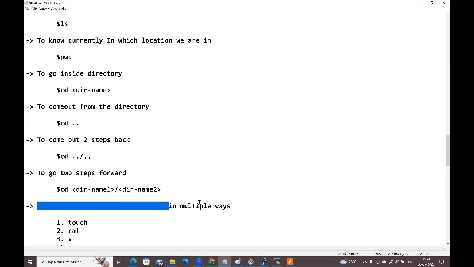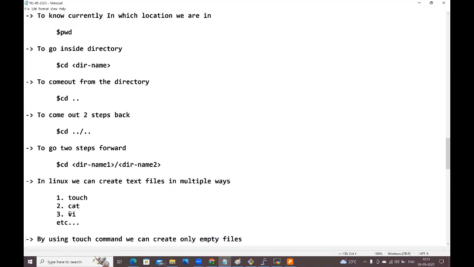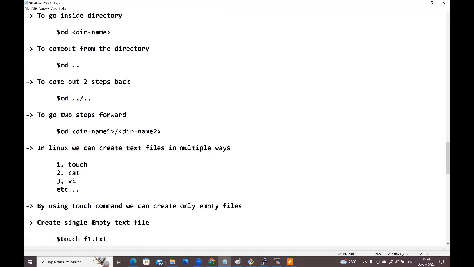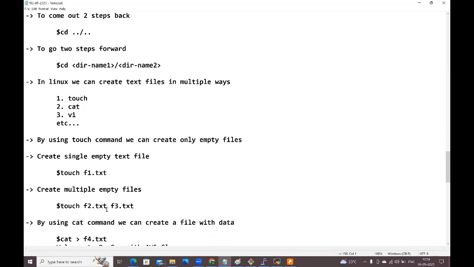Right? The same way we can create text files also. To create the text files, we have multiple ways in Linux. By using the touch command we can create, by using the cat command we can create, by using the vi command we can create. By using the touch command we can create only empty files. If you want to create a single empty file, touch f1.txt. If you want to create multiple empty files, you can give the multiple file names with a space separator.